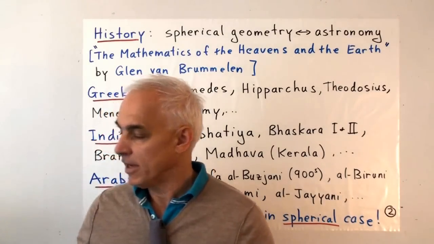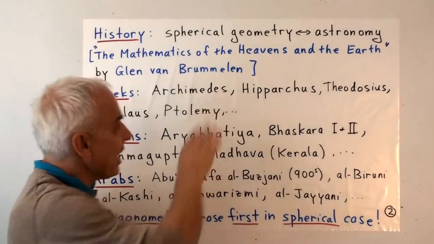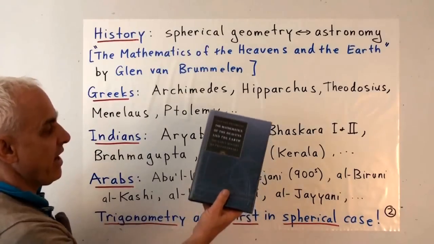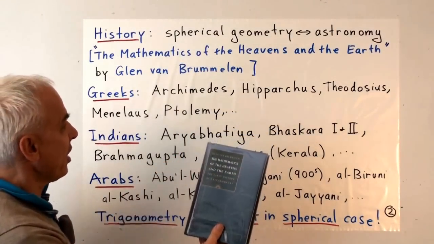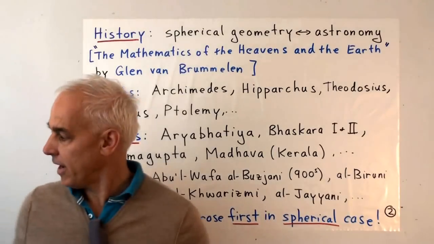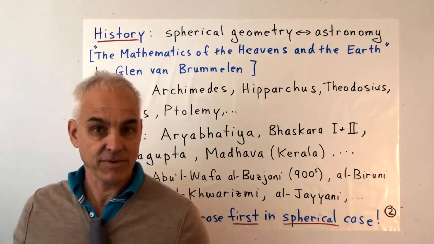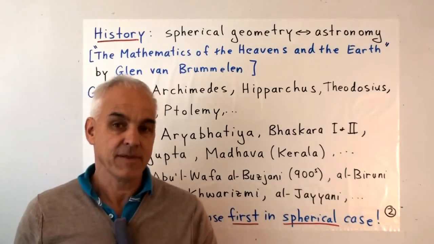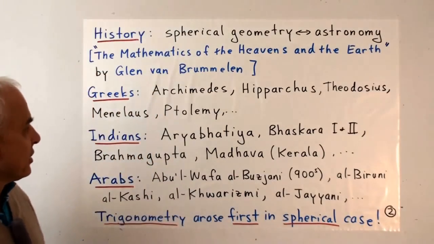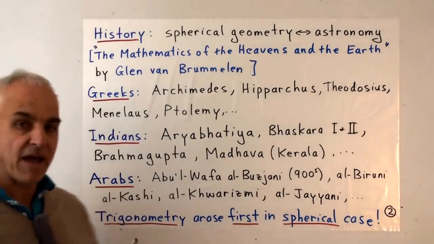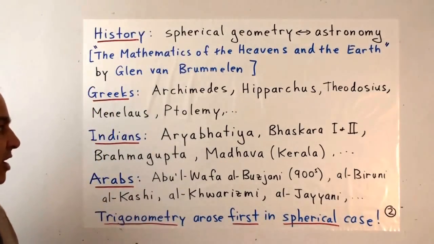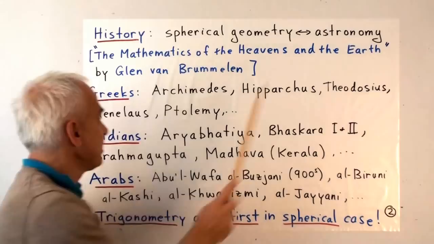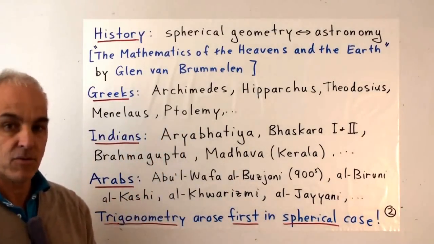Now, the story of the history of the astronomical aspect, especially related to trigonometry, is told in a very nice book called The Mathematics of the Heavens and the Earth: The Early History of Trigonometry, by Glen Van Brummelen. If you're interested in a bit of history with some interesting mathematical connections, ancient Greeks, Hindus, Arabs, this book is to be recommended. The ancient Greeks had a lot of mathematicians who contributed to astronomy and to the study of the sphere, including Archimedes, Hipparchus, Theodosius, Menelaus, Ptolemy, and quite a few others.